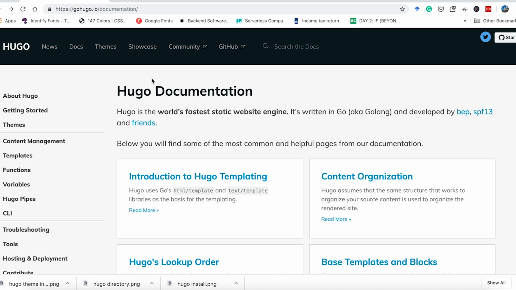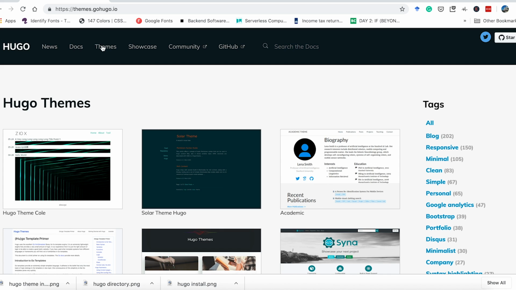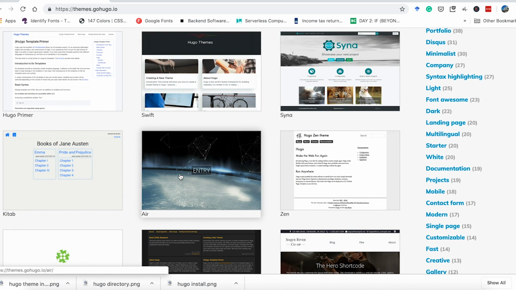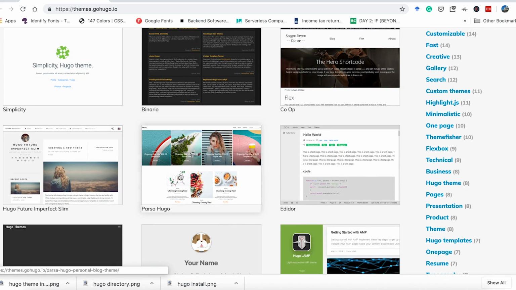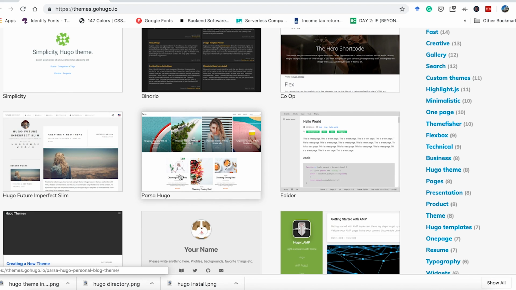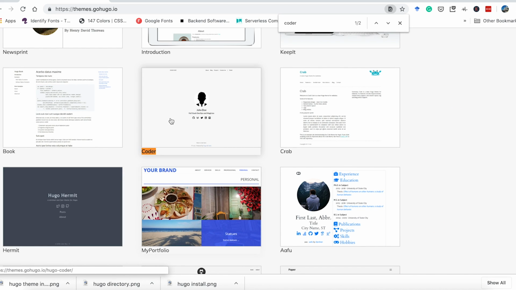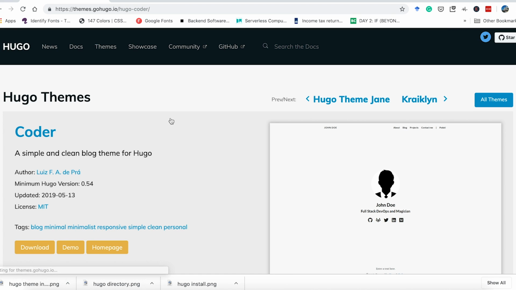Let's go ahead and install a theme. Themes are a great way to reuse already built designs in Hugo and build a nice website. Let's click on themes, and then you can see really amazing designs here. All you have to do is pick and choose the one you think is good for your website. I really like a theme called Coder. Yeah, this one. This is really clean.